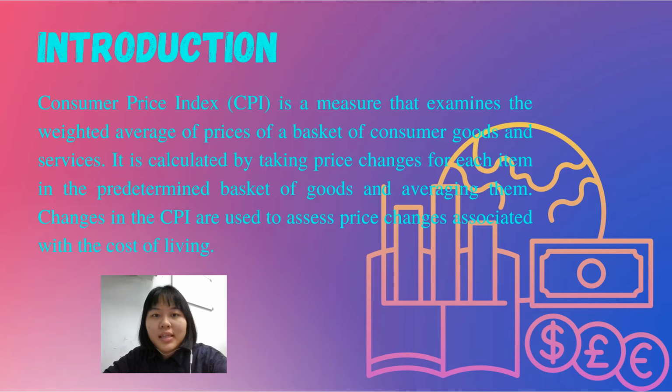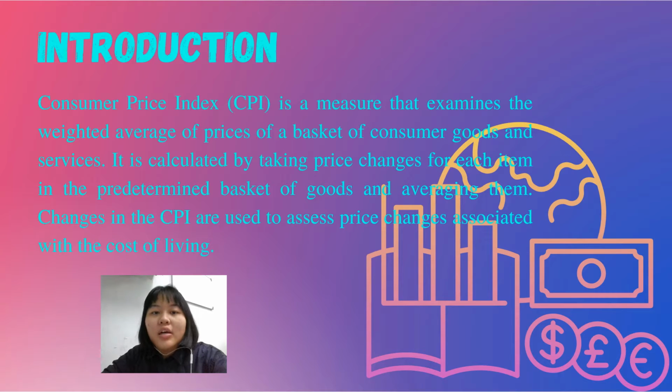Consumer Price Index (CPI) is a measure that estimates the rise of price of the basket of consumer goods and services.